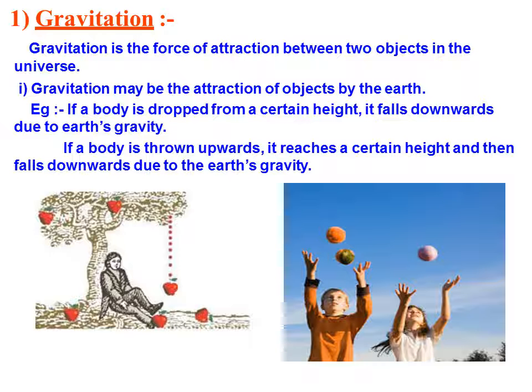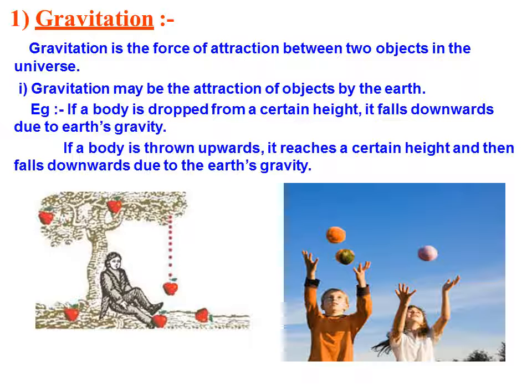Let's take an example. If a body is dropped from a certain height, body means you can say anything, a ball, or even a paper if you throw it, it falls downwards. Even water droplets fall due to the gravitation of the earth, earth's gravity only.